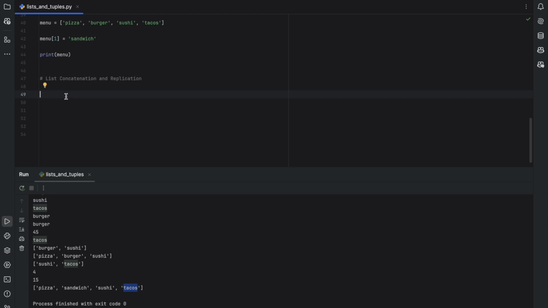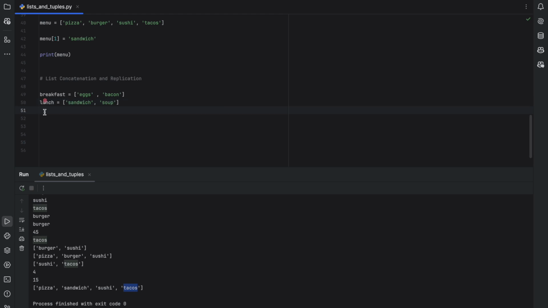So let's say that we have a list called breakfast, and it has 2 items, eggs and bacon. And we also have another list called lunch, and for lunch we have sandwich and soup.